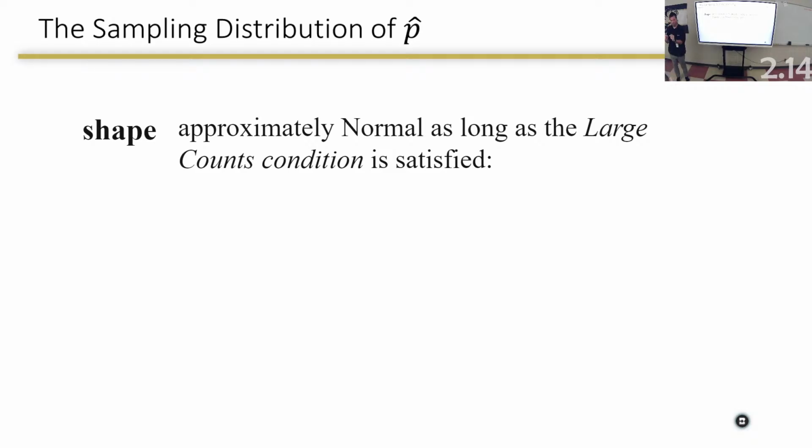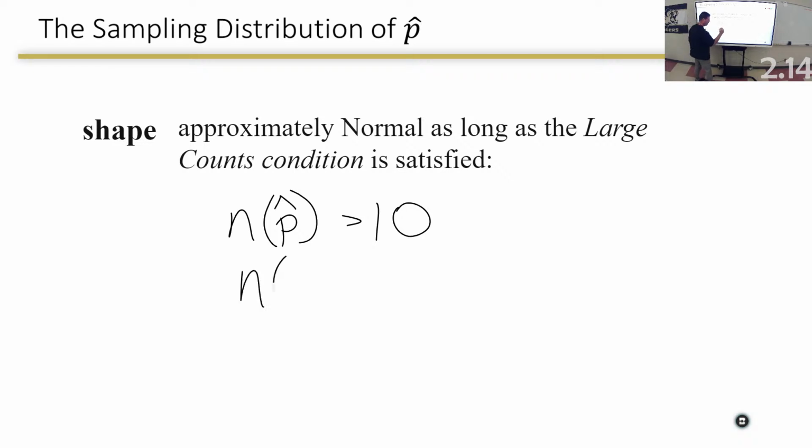We talked really briefly about that during the binomial distributions. That large counts condition, if you can remember, n times p better be bigger than 10. And I'm going to change that just a little bit. I'm going to put p hat, that's my sample proportion. But also, n times 1 minus p. Both of those have to be bigger than 10. If both of those are bigger than 10, then my shape will always be approximately normal.